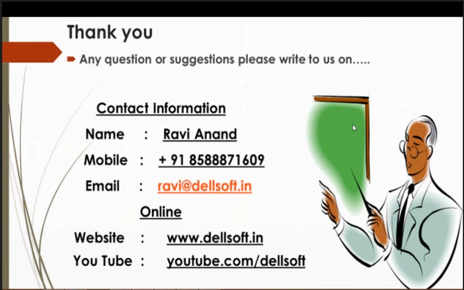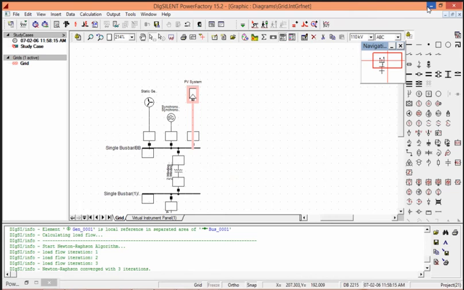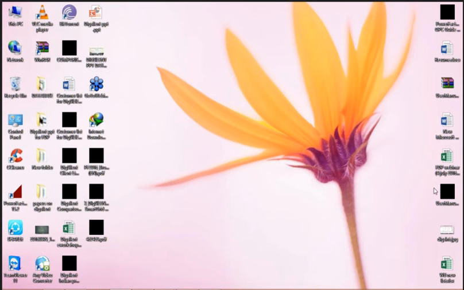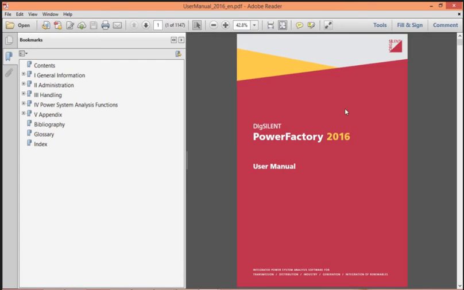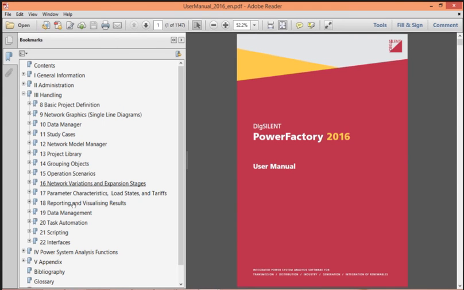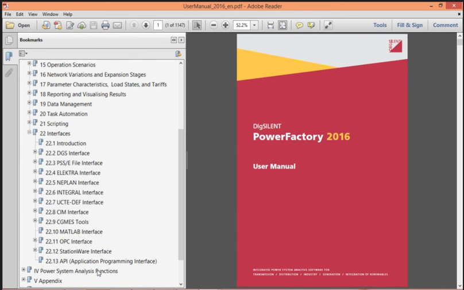Yes, we can interface MATLAB and DIgSILENT. Let me show you. These are the interfaces which are available in DIgSILENT.